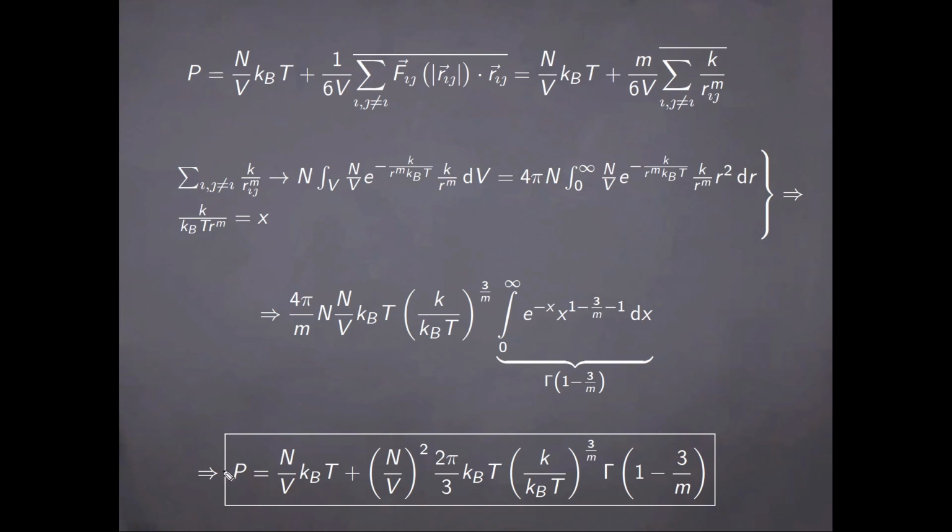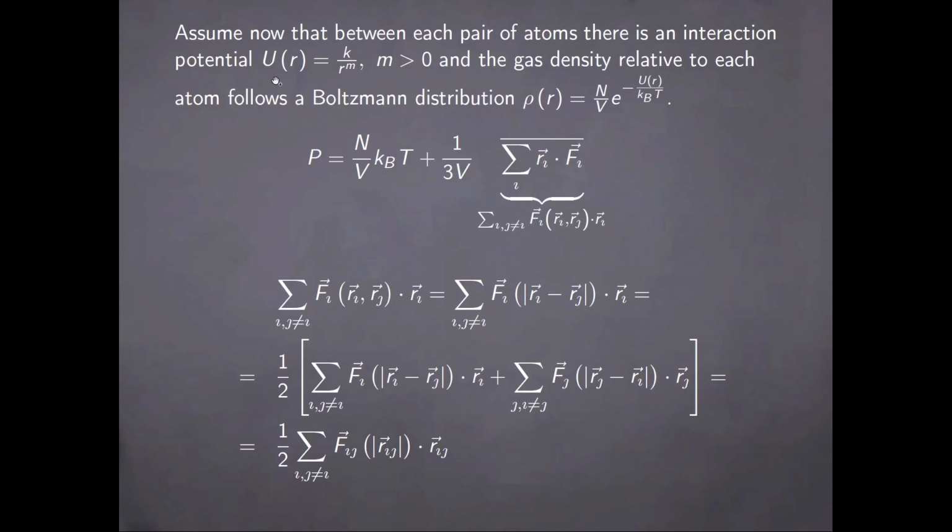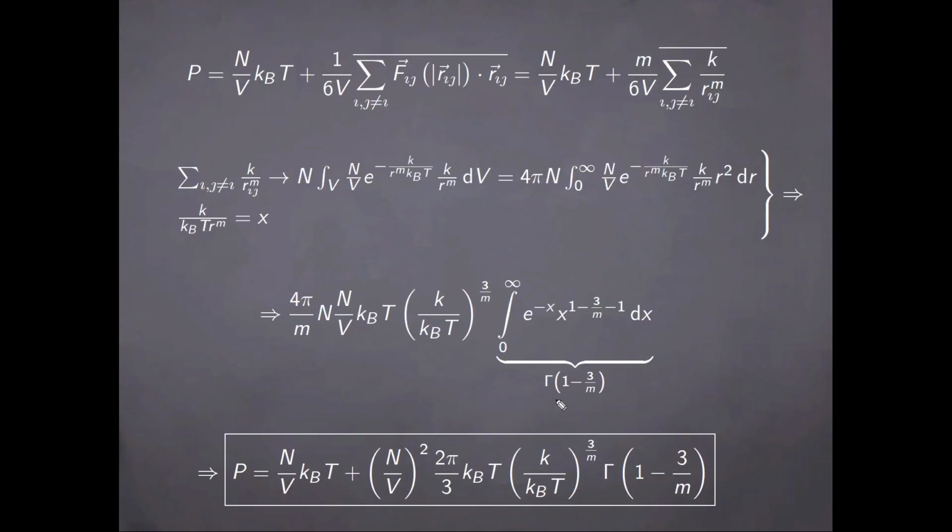And as such, the final result is the one given here in the box, and it represents the correction to Boyle's law when interactions between pairs of atoms are present of the type here. And notice further that in order for this expression to make sense, m actually has to be greater or equal to 4. So which implies that the forces must vary at least as 1 over r to the 5th power for this result to hold.